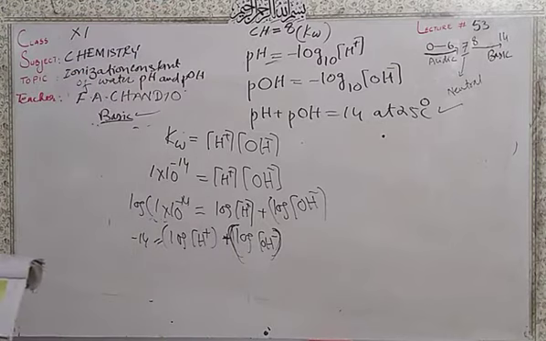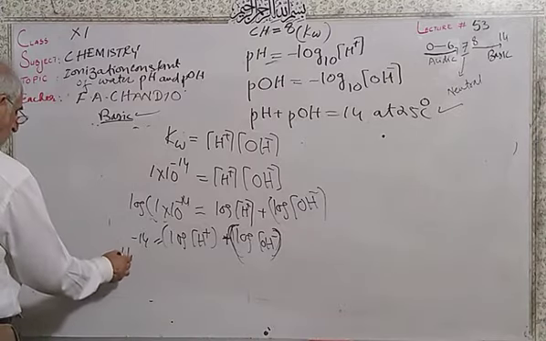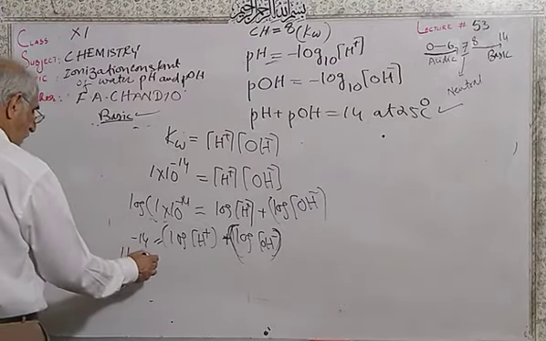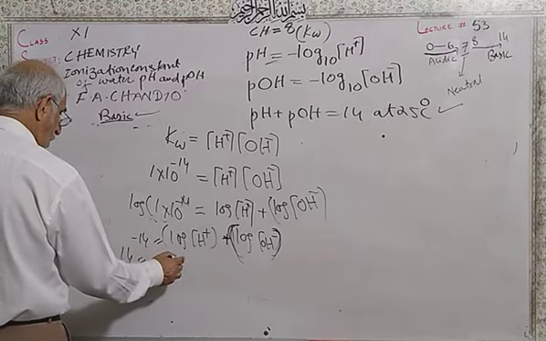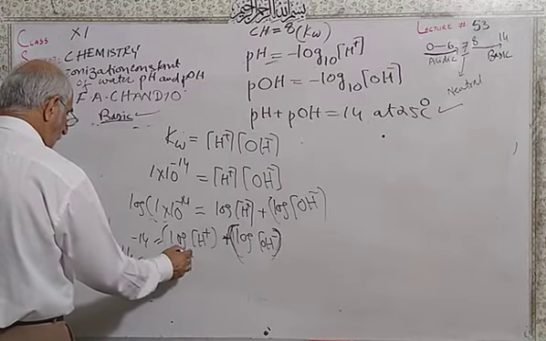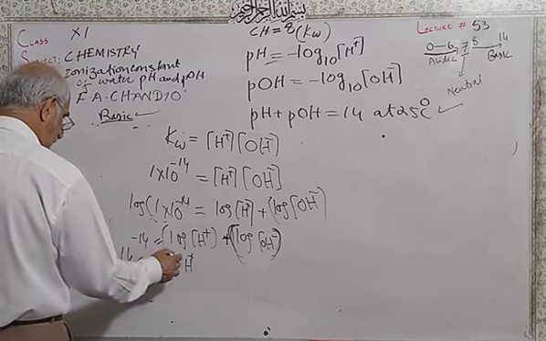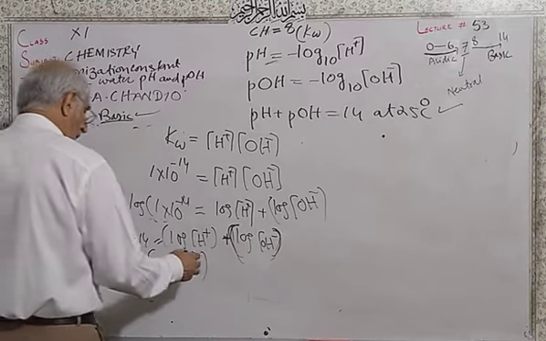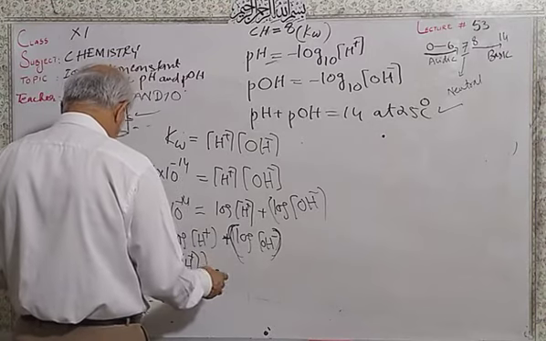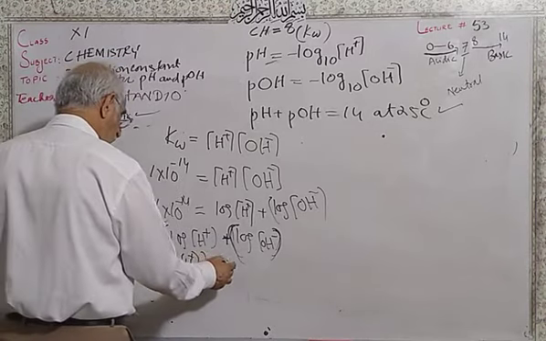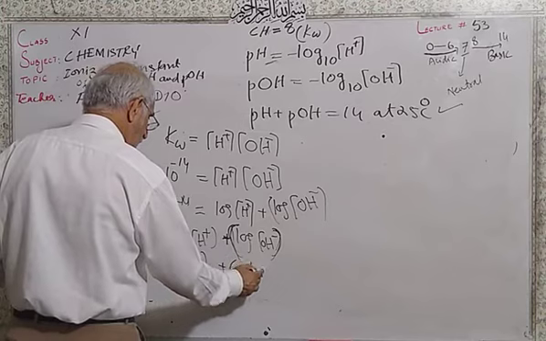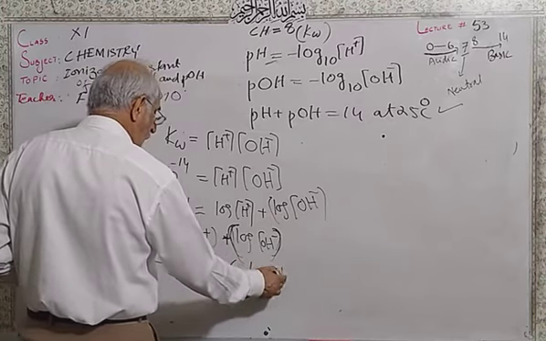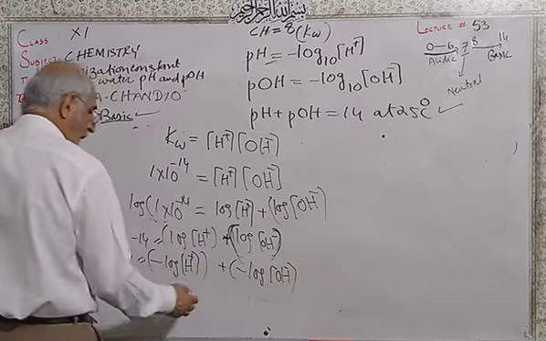Then you have to multiply by minus on both sides. If I multiply both, this will be a plus 14, this will be a minus log of hydrogen ion concentration, and here a minus log of hydroxide ion concentration.